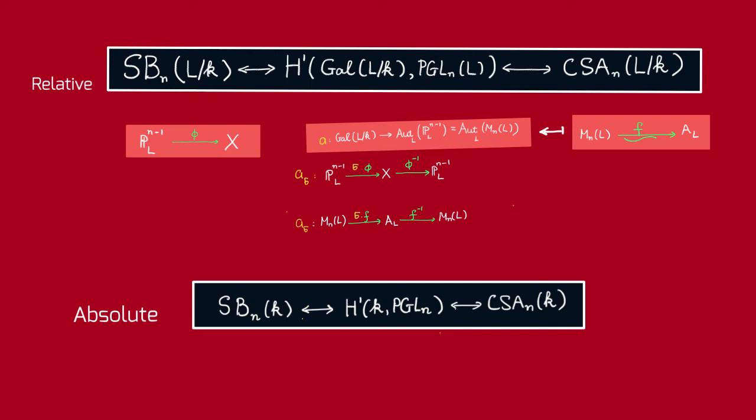Given a central simple algebra A that splits over L, the map sends every isomorphism F of the matrix algebra with A_L to the following one cocycle, which sends every σ to an automorphism of the matrix algebra as follows. That's how we associate a central simple algebra to a one cocycle.